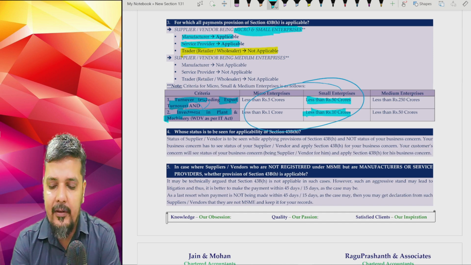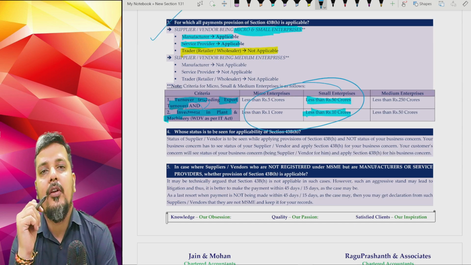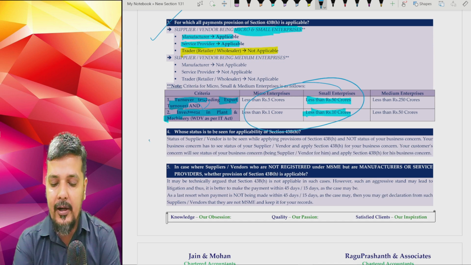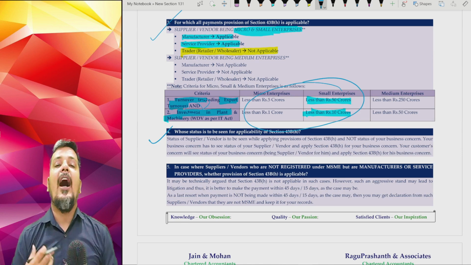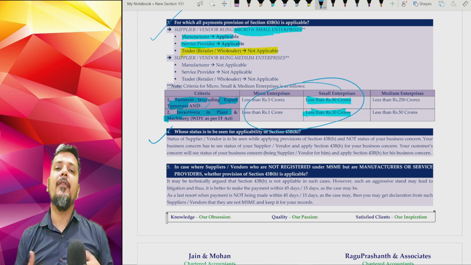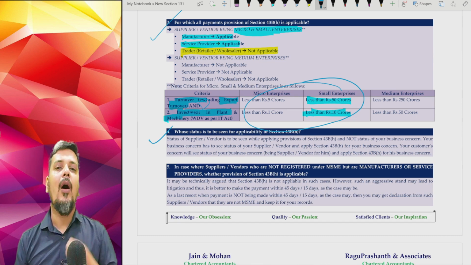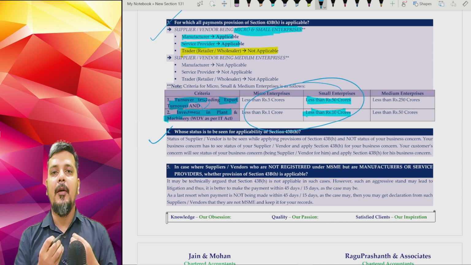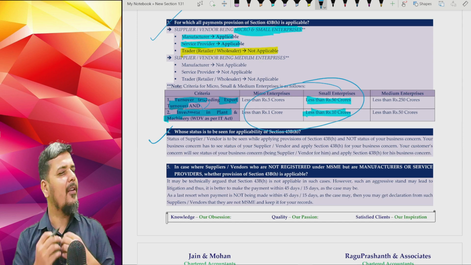Now that is another generally asked FAQs for which all creditors we have to apply your 43B. Now the next commonly asked FAQs, rather I'll not call it as FAQs, commonly made confusion. I am a trader. For me, whether 43BH will be applicable. Please understand, who are you is not relevant. You may be a trader, manufacturer, service provider. You may be a micro enterprise, small enterprise, medium enterprise, not relevant.